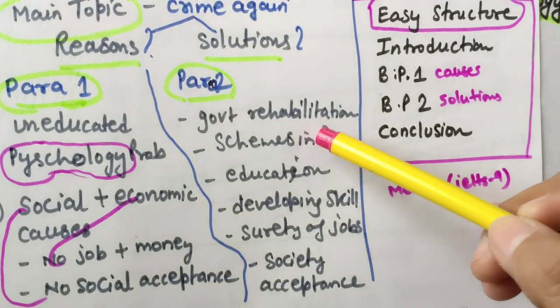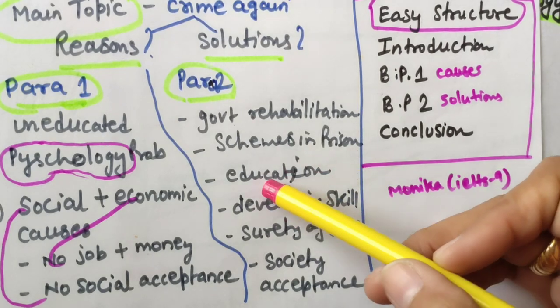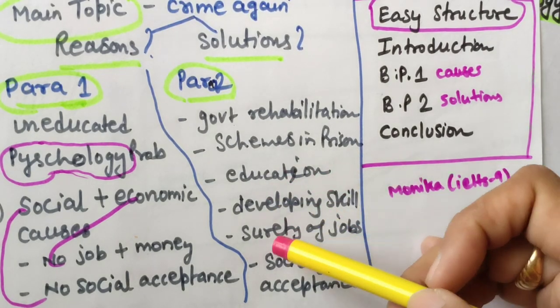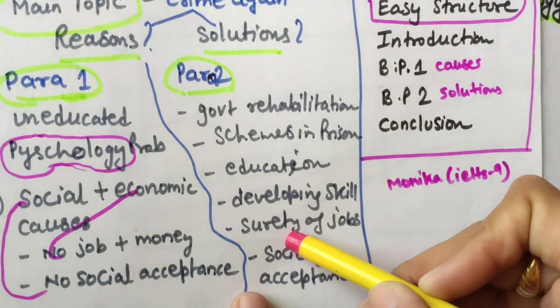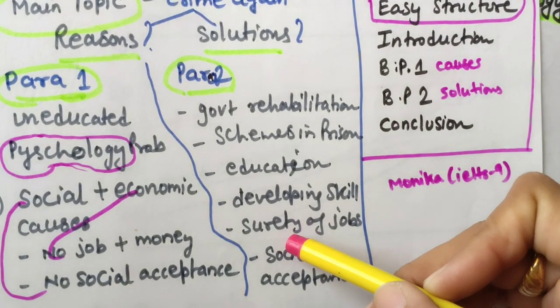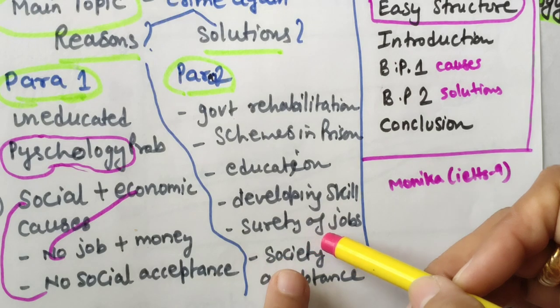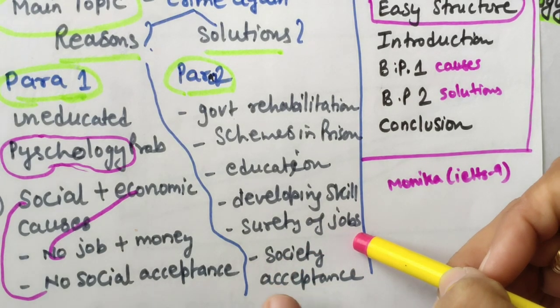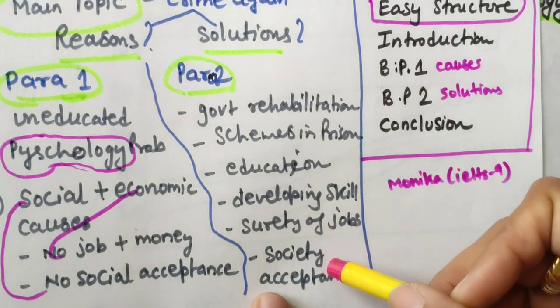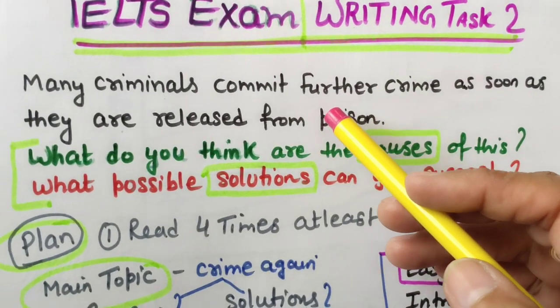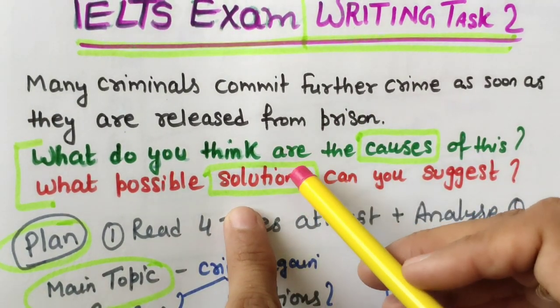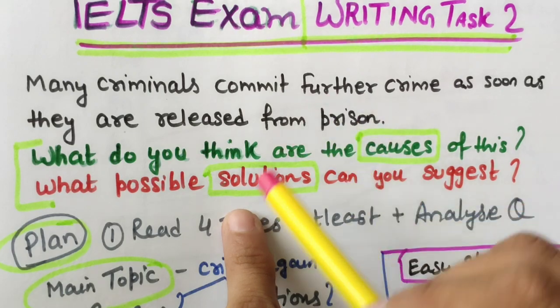A government rehabilitation scheme should be there in prison. The government should give good education, developing their skills in jail only. And of course some budget should be there to assure them, because there will be a shortage of jobs in private as well as government, and societal acceptance is required. Then only this solution will come for this repeating crime rate.